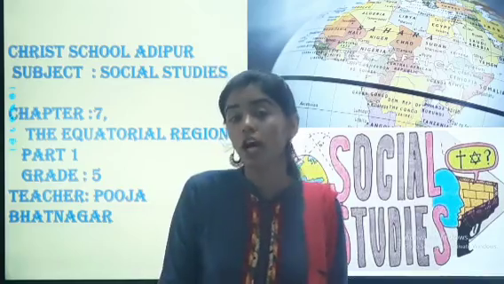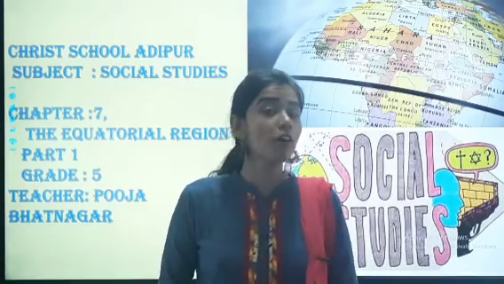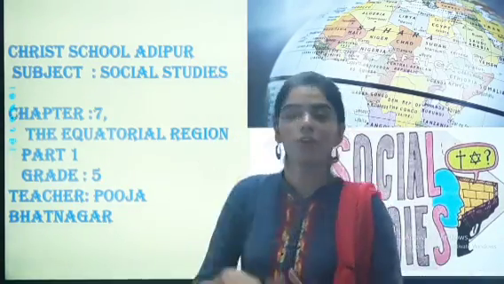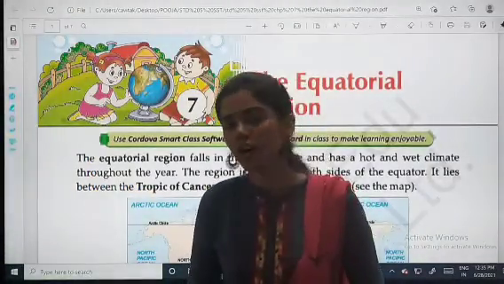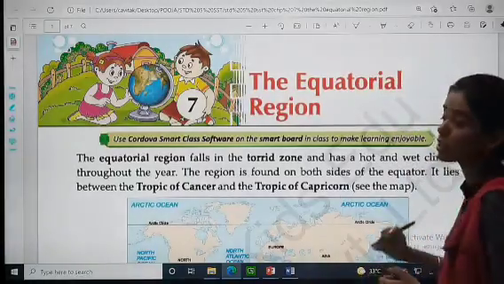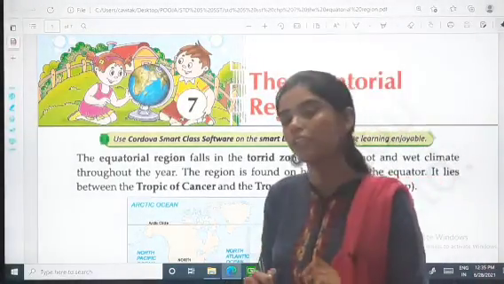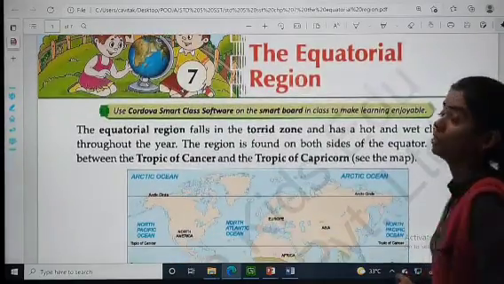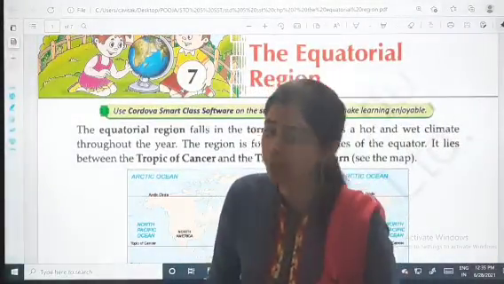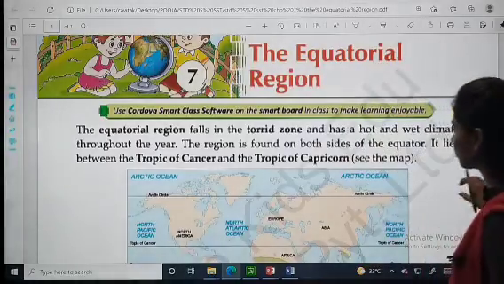So in this chapter, we are going to study some more facts related to the equatorial region. Let us start with chapter number 7, the equatorial region. Take out your textbook and don't forget a pencil to mark the important points. Okay, let's start.